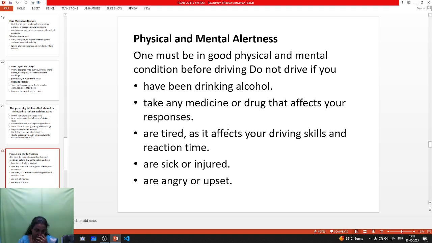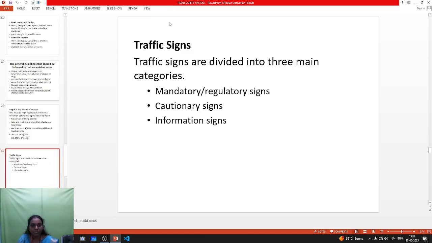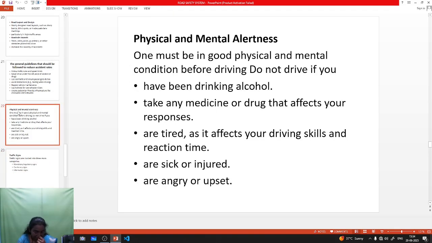Okay, next one is if you are sick or injured, don't drive the vehicle. When you are angry or upset, please do not drive the vehicle. These are things you can easily follow. If you follow these things, the accident rate will be reduced.